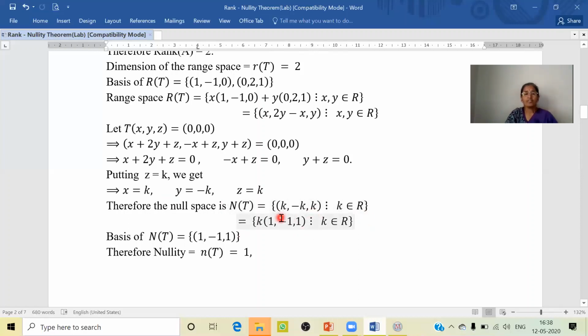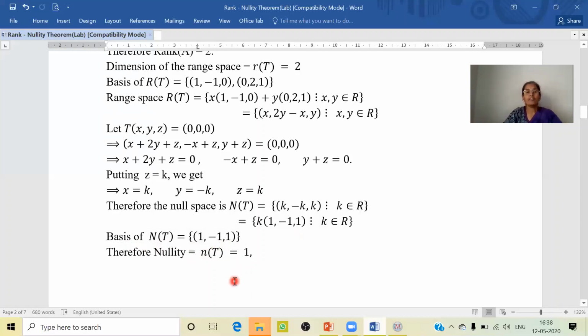Now we can take k out as a common factor, and we can write N of T is equal to k times (1, -1, 1), where k belongs to R. Therefore, this entire set is generated by this single element (1, -1, 1). Therefore, this element forms the basis of the null space. So the basis of N of T is (1, -1, 1). Therefore, the nullity of N of T is equal to 1, since the basis contains only one element.